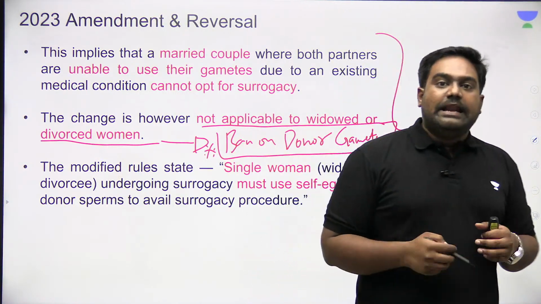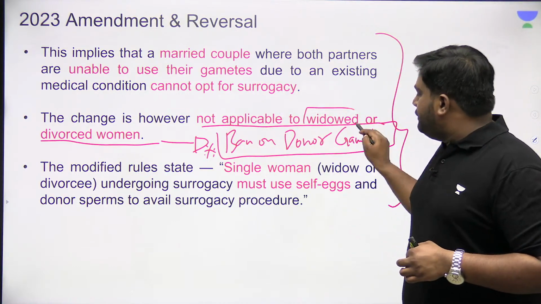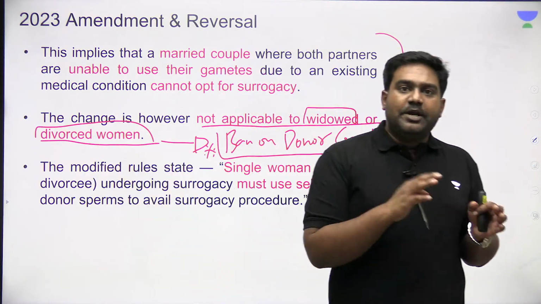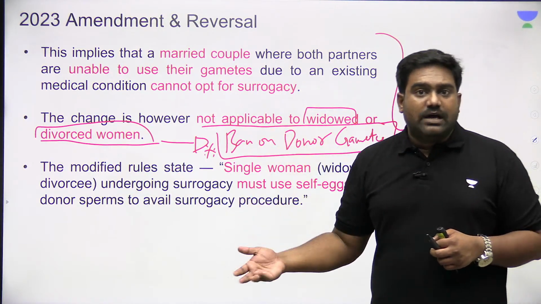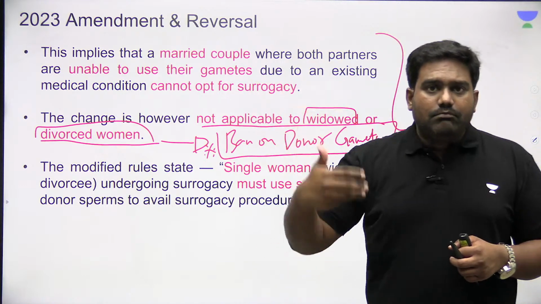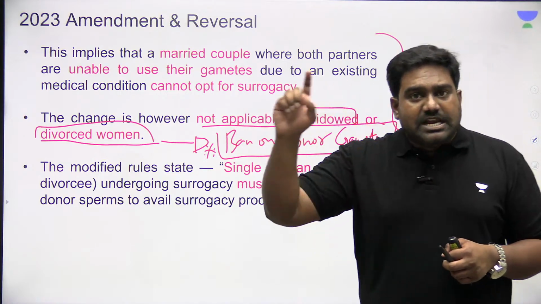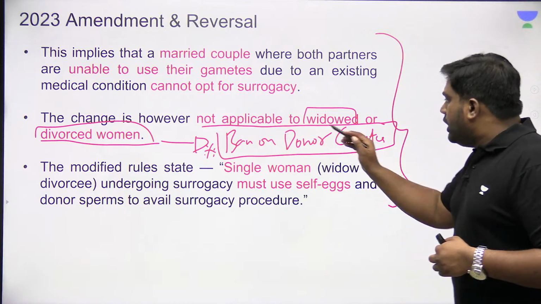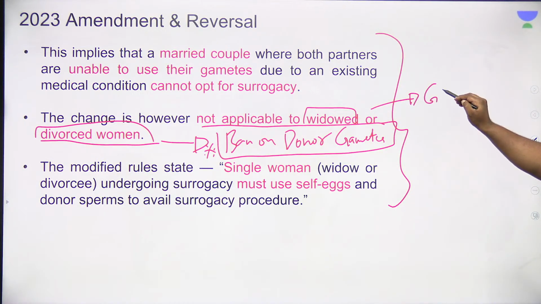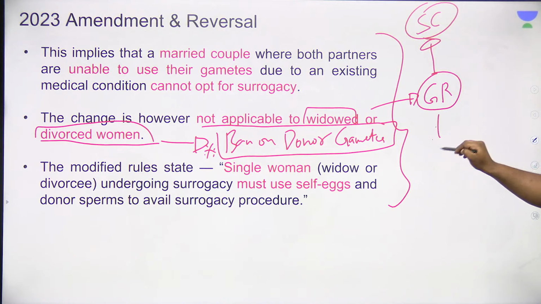If not directly, indirectly. The ban has been lifted. But the problem is, what if the single woman who is widowed or divorced is medically unable to use her egg? Then she can't use a donor egg, because the law says that the surrogate child has to be genetically related to one of the parents. Is that clear? The law still says that the surrogate child should be genetically related to one parent.